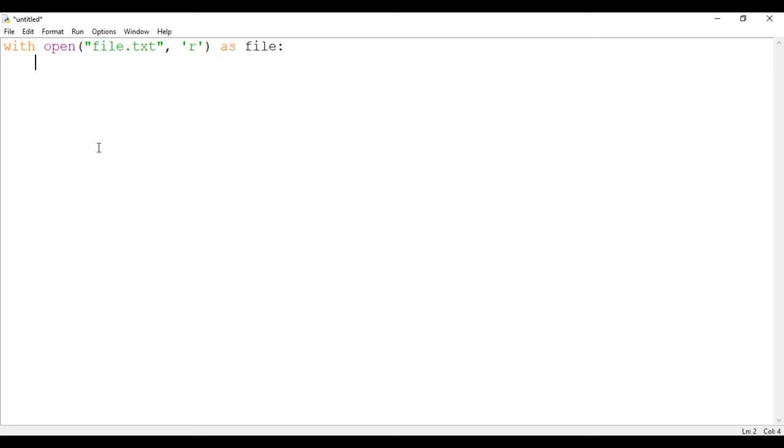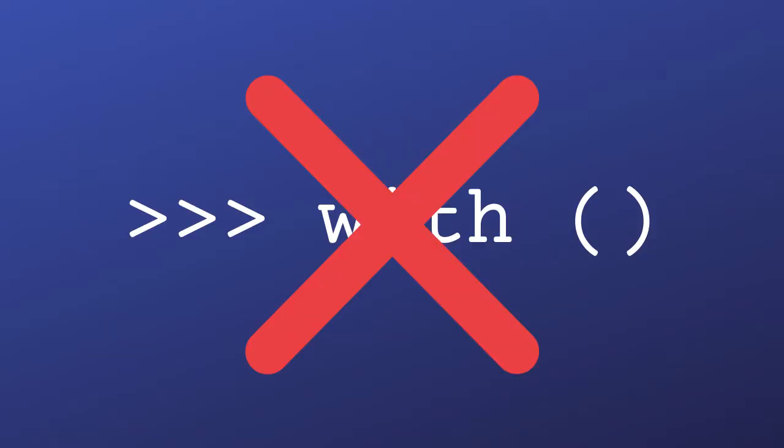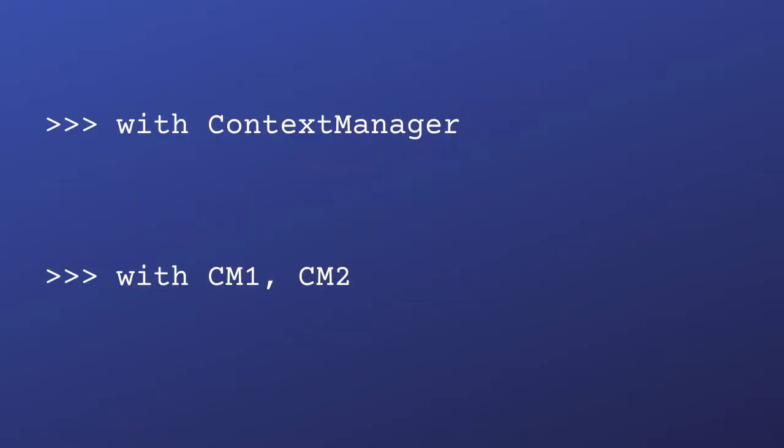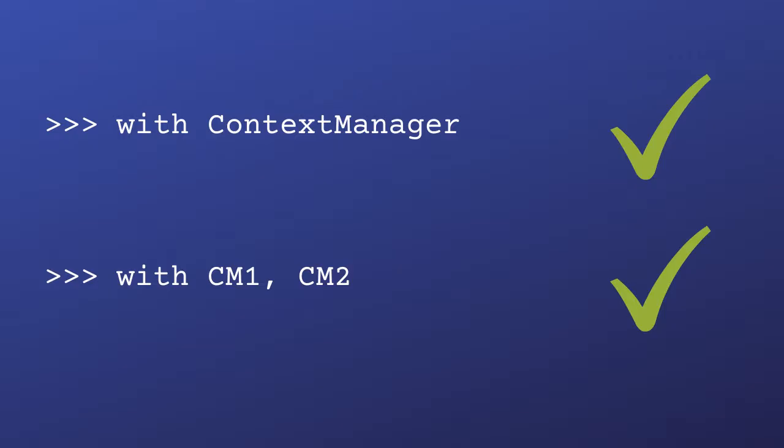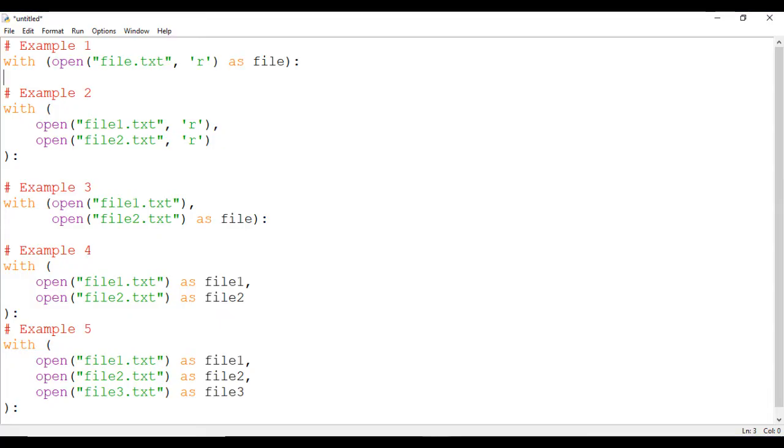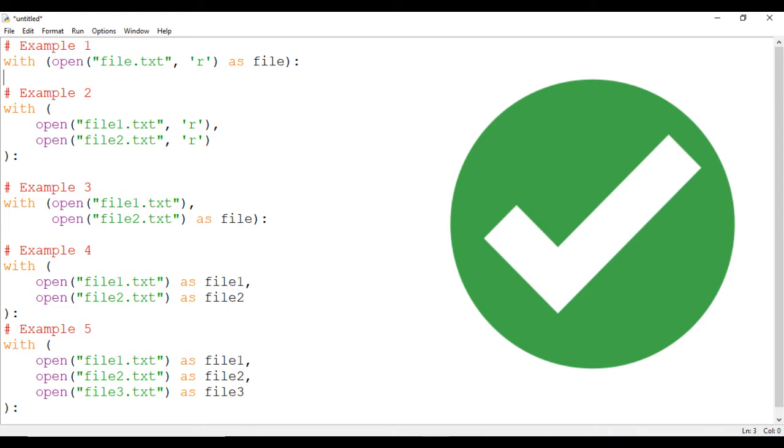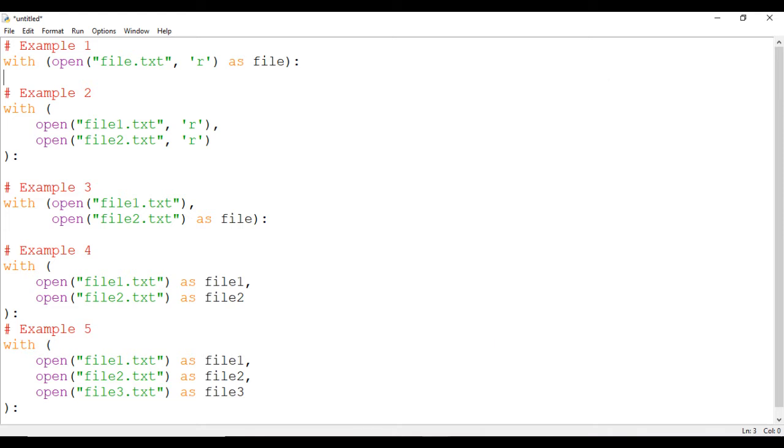easily manage resources. In Python 3.9 and below, the with statement did not consist of parentheses and only allowed one context manager class to be used with one with keyword. But Python 3.10 allows users to use multiple context manager class objects within one with keyword, something like this. All the examples here are valid and you can use any of these within your code once you have Python